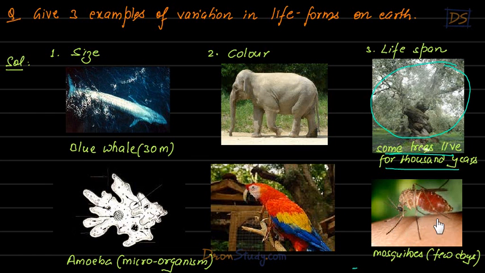But then think of mosquitoes, students. The mosquitoes live only for a few days. Their lifespan is only a few days. They die a few days after their birth. So once again, lifespan is a very good example of variation in living organisms. Some live for years, some live only for days.